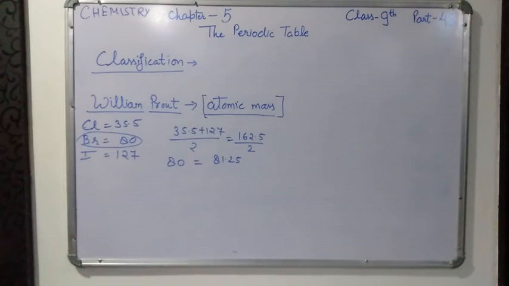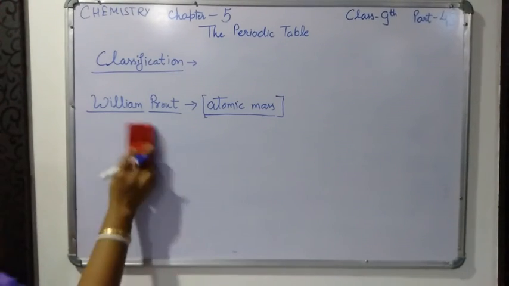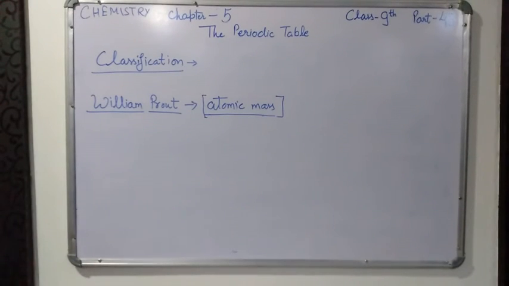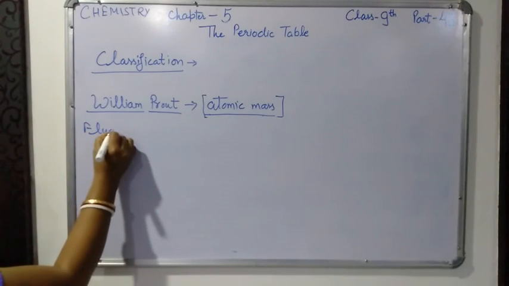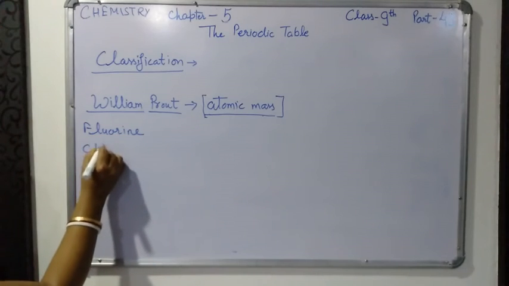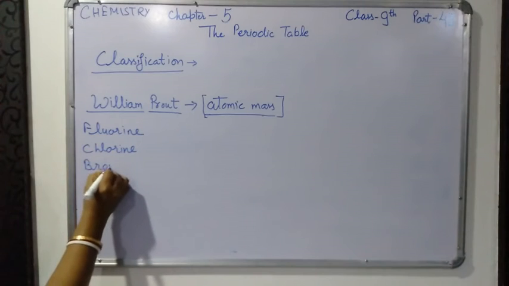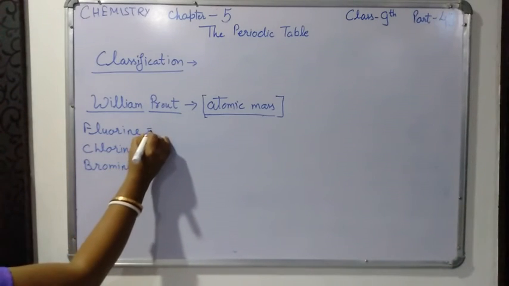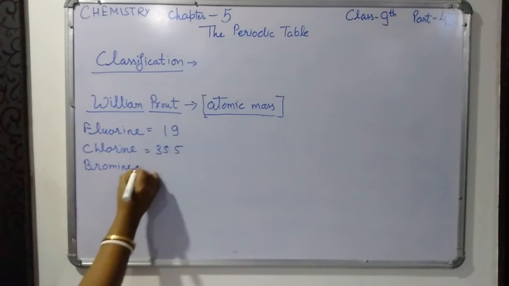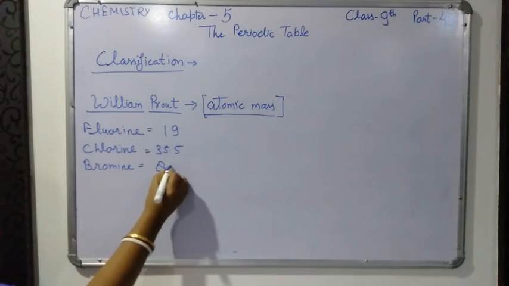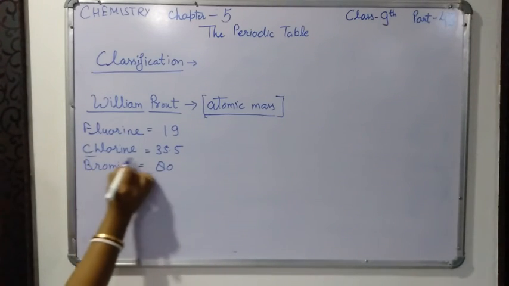For example, the family of halogens. In halogens, the first three members are fluorine, chlorine, and bromine. The atomic mass of fluorine is 19, chlorine 35.5, and bromine 80. Chlorine is the middle one.